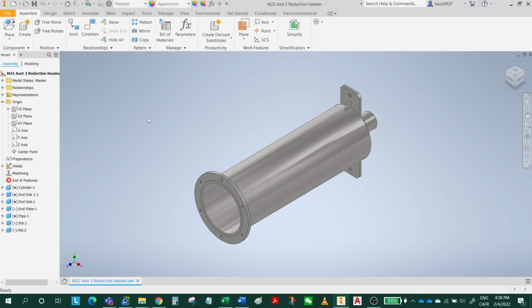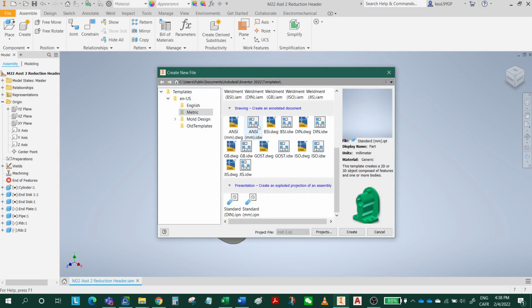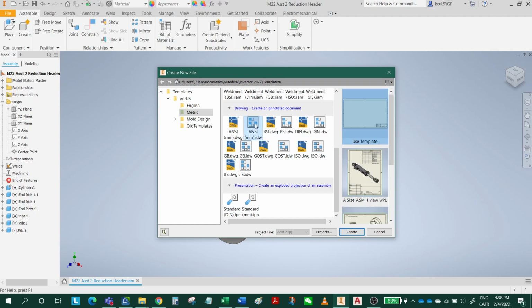Hello. Now I'm gonna show you how to do the 2D drawings of your assignment number 2. First, let's start with an IDW file and see mm.idw. Don't use DWG. I saw some students use DWG. For Inventor, please use IDW file, right? Click Create.